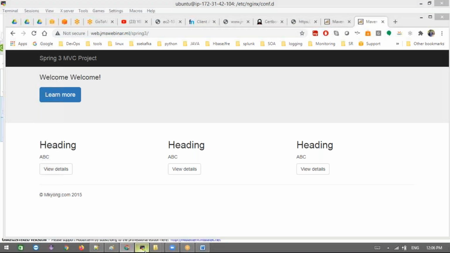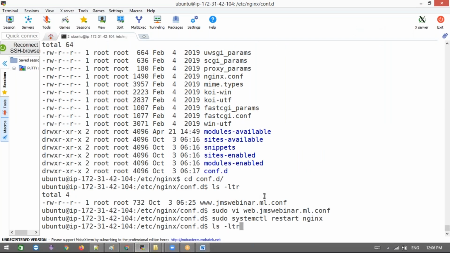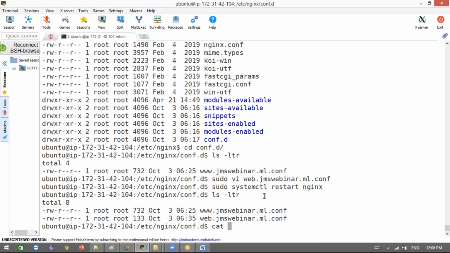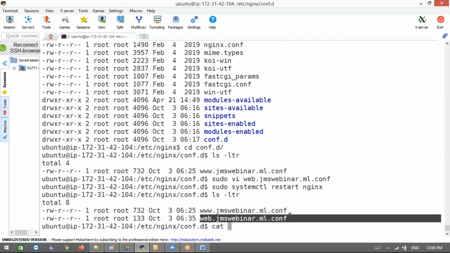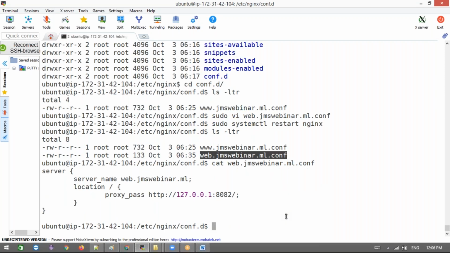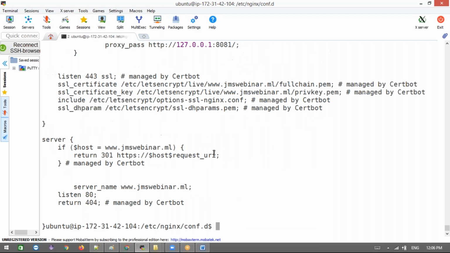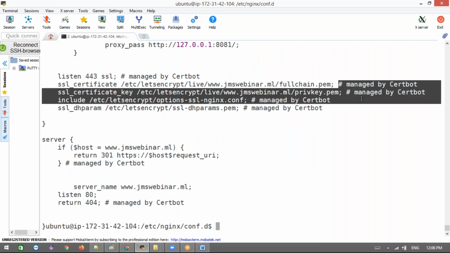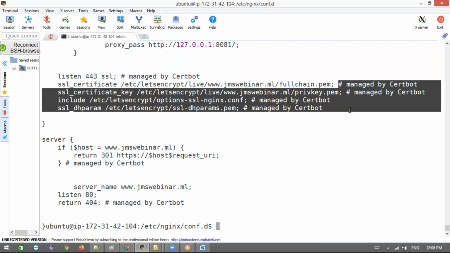Okay, let's see what's happening before this. Open this file, the first, latest one which we created, the configuration file. And if you see the SSL one, cat this. See, there are a couple of lines added. These lines will be managed by the certbot. This will install the PEM files, and the certificate will be installed here.